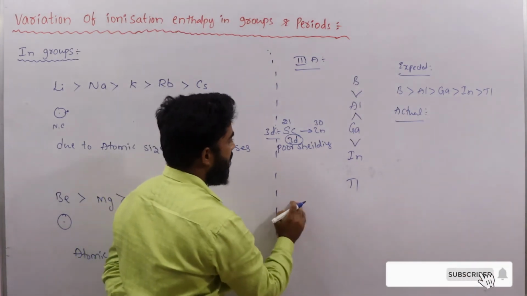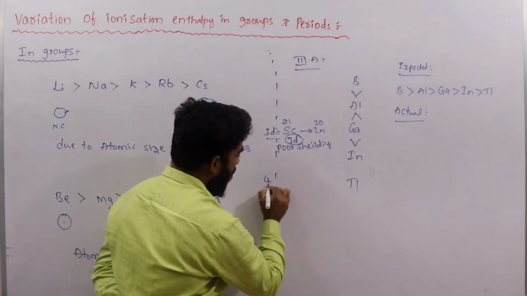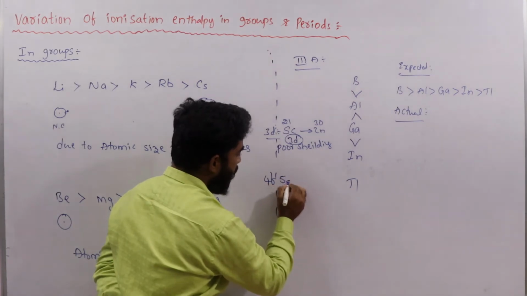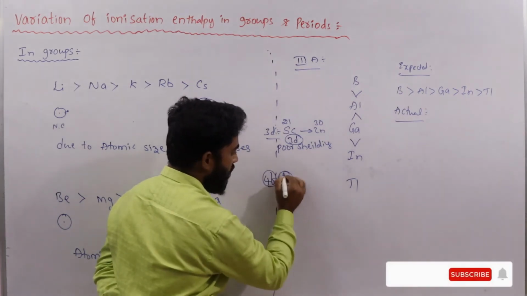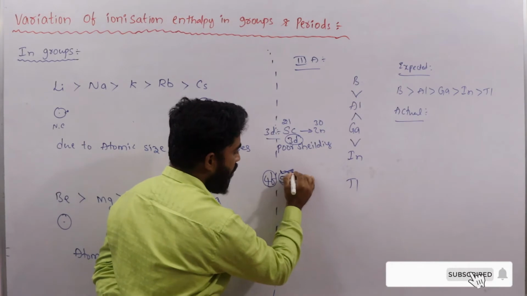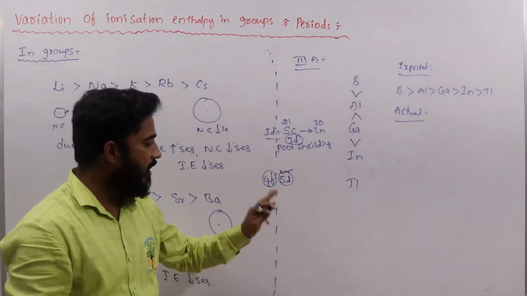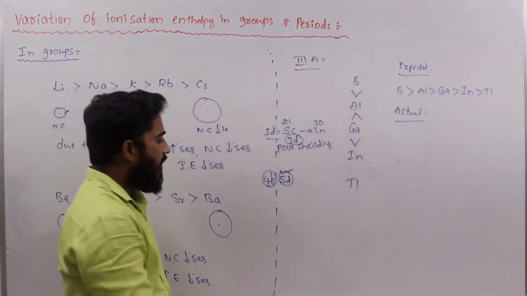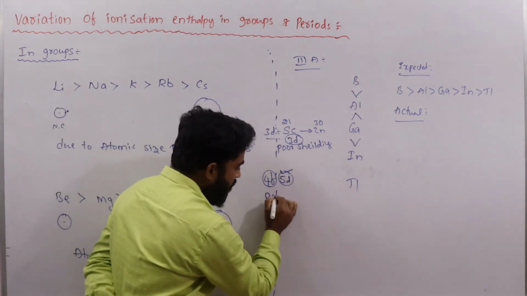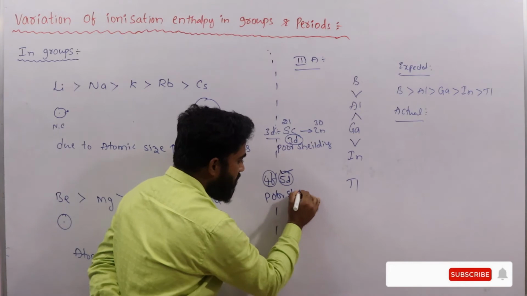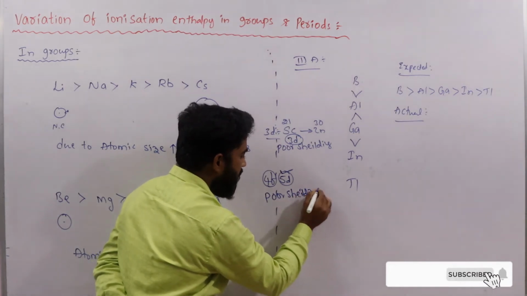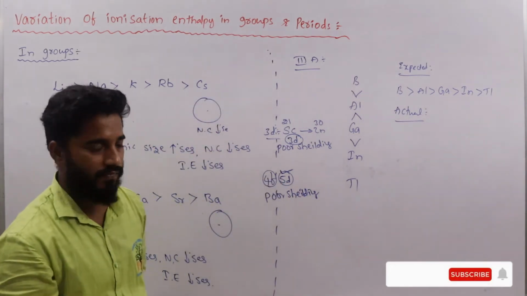Before thallium, we have 4f and 5d series elements. Before thallium we have 5d series elements, and before that 4f series, the f block elements, are present. Here also poor shielding of 4f orbitals is present.